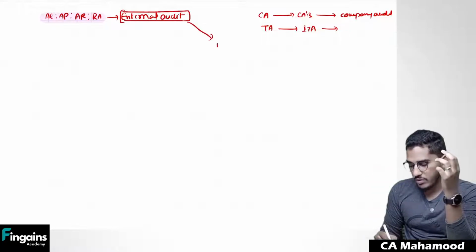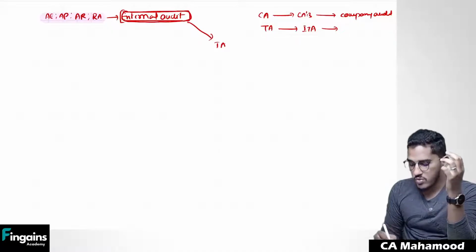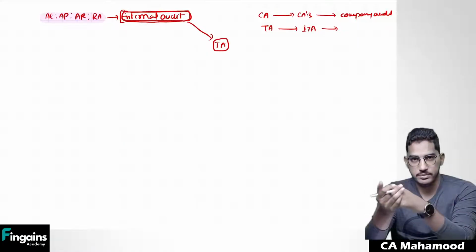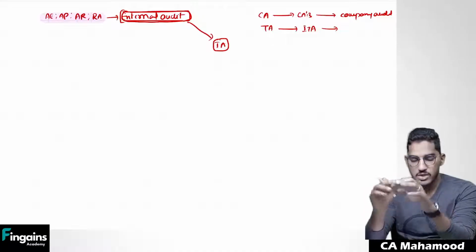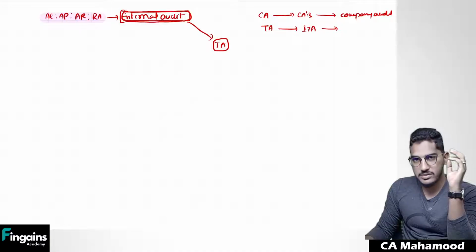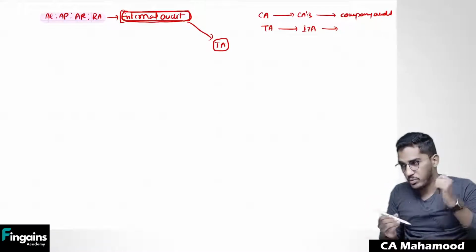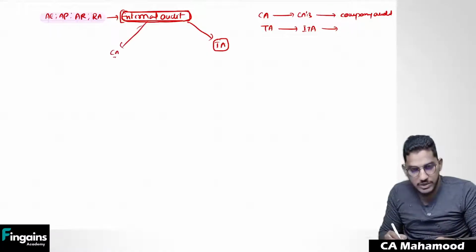Now, what is this internal audit? When we already have an audit mechanism in the form of external audit, what led to the introduction of the concept of internal audit once again? Why this double audit? Why this unnecessary complication? Let me try to simplify that. So first we will mainly focus on the differences between internal audit and external audit. To understand the differences, first we will try to understand what exactly happens in the external audit, with the help of one company audit scenario.